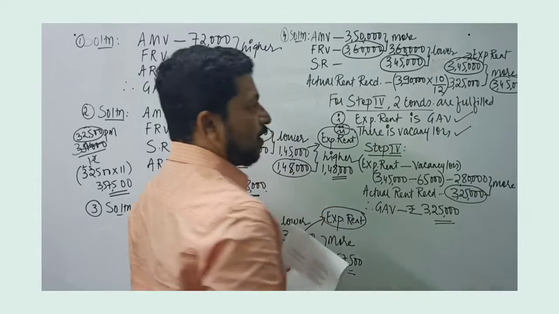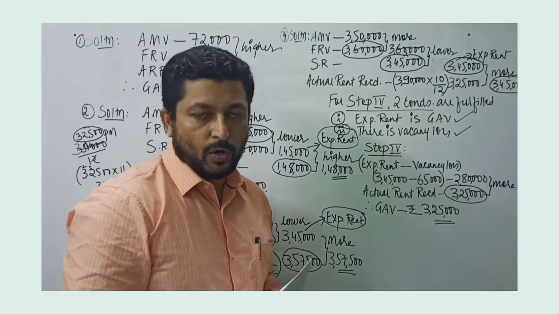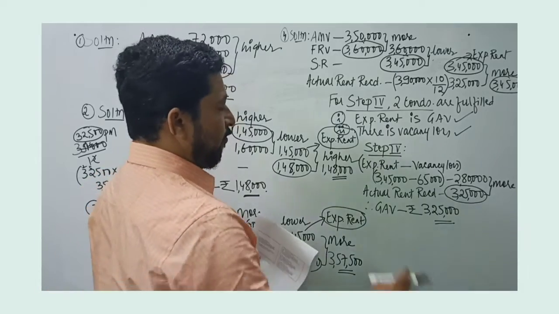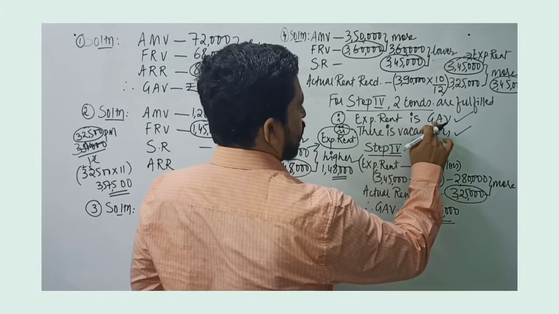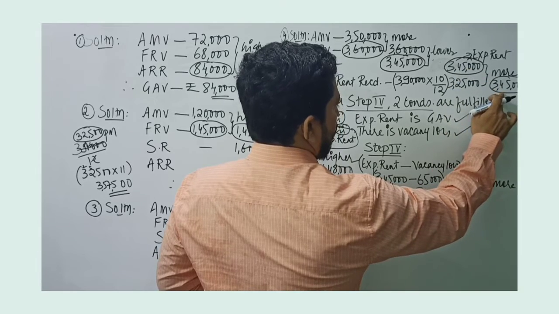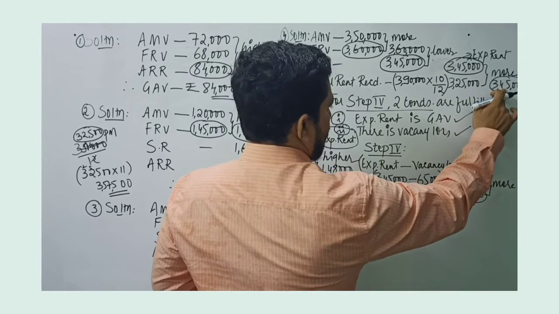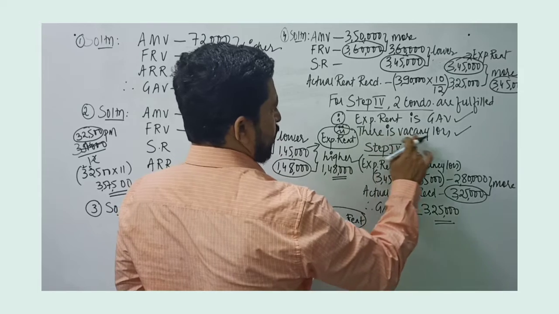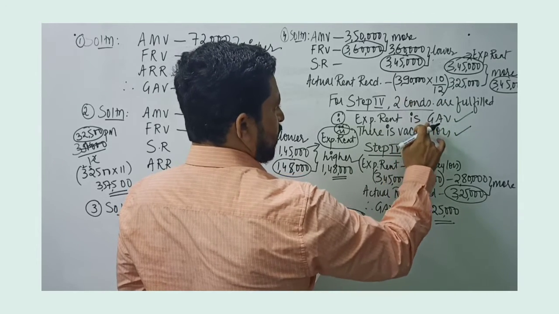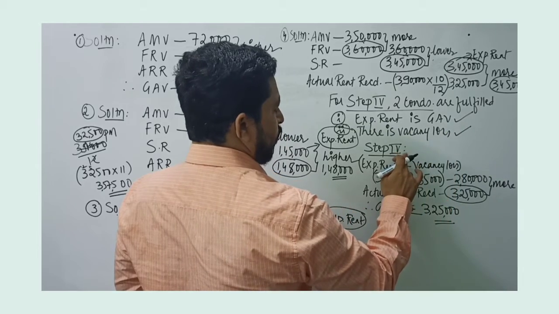Now we need to check whether we can go for the fourth step or not. To go for fourth step, 2 conditions are to be fulfilled. First one is expected rent is gross annual value. So here expected rent has become gross annual value as per step 3. And second condition is there is vacancy loss. Yes, there is vacancy loss. So both these conditions are fulfilled. We have to take step 4.